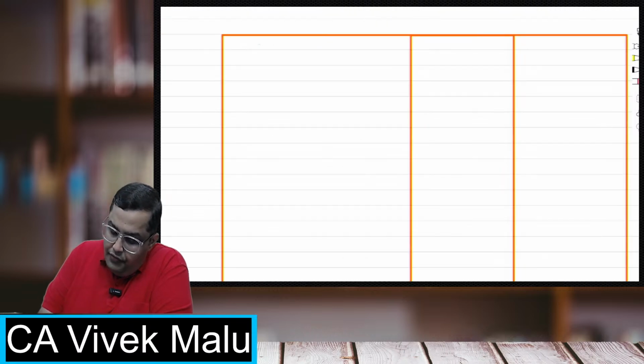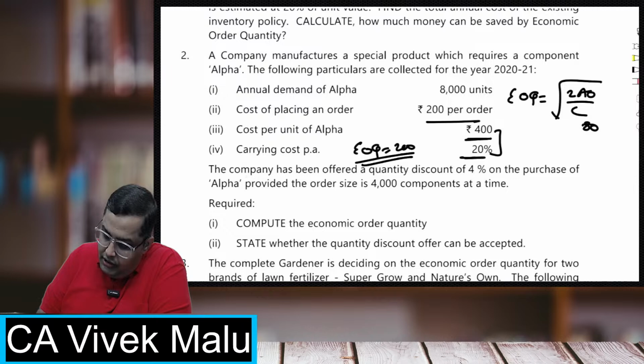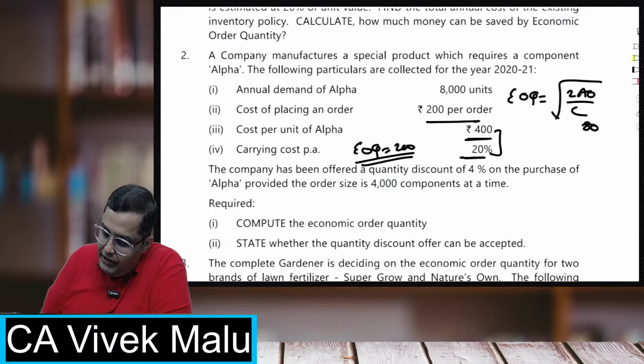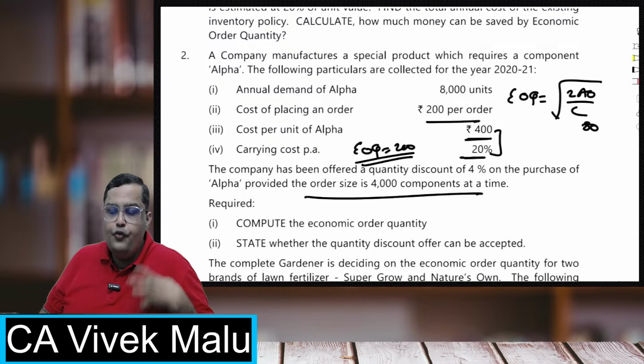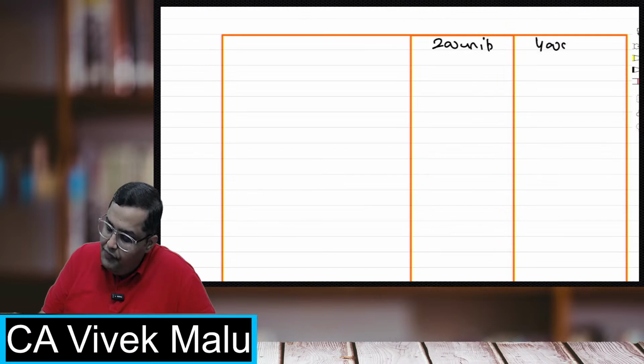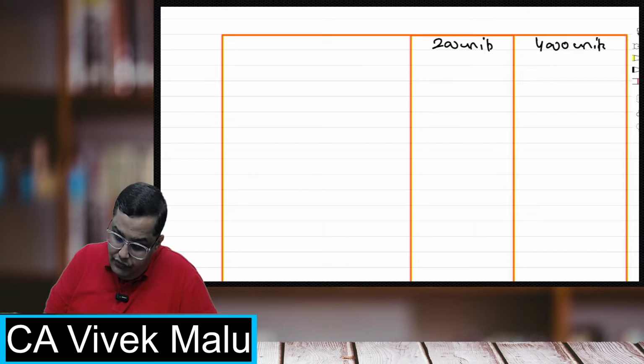So the first one is 200 units, that is EOQ, and the second one is they are ordering at, the company has been offered a quantity discount of 4% on a purchase of alpha, provided the order size is 4,000 components at a time. So whenever we order 4,000 components, we'll get a quantity discount of 4%. So students, the second order size will be 4,000 units.